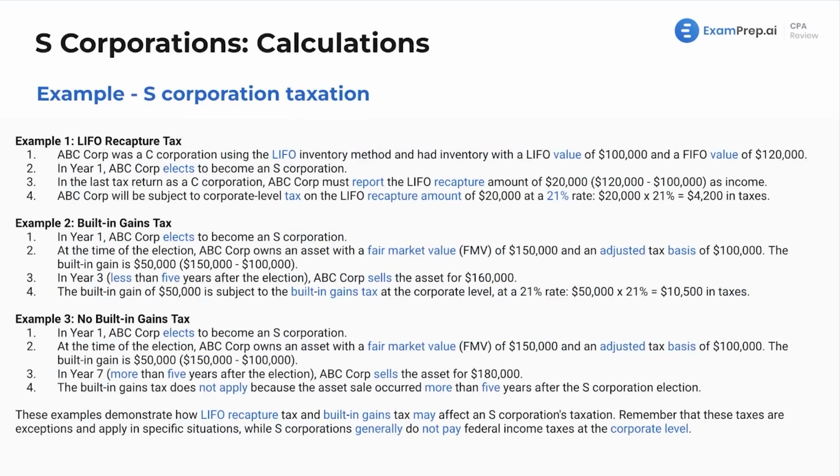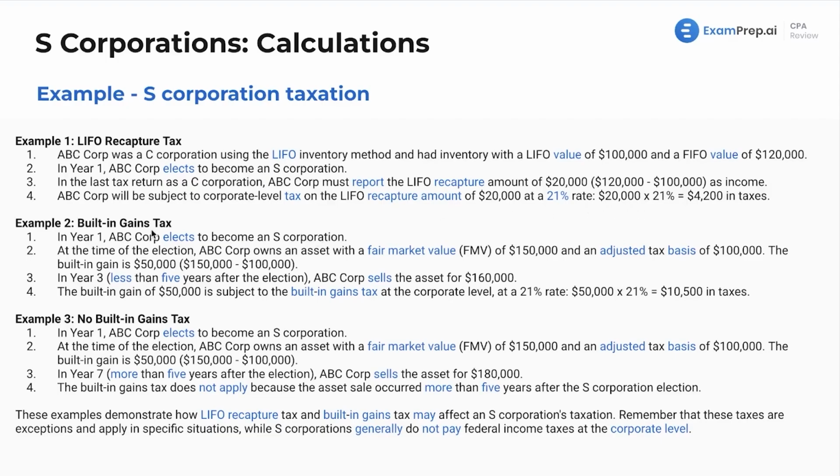Time to run through some examples. First off, we've got the LIFO recapture tax. ABC Corp was a C Corp using the LIFO inventory method and had inventory with a LIFO value of $100,000 and a FIFO value of $120,000. In year one, ABC Corporation elects to become an S-Corp. In the last tax return as a C Corp, ABC Corp must report the LIFO recapture amount of $20,000 as income. And lastly, ABC Corp will be subject to corporate level tax on the LIFO recapture amount of $20,000 at a 21% rate. So that's the calculation there.